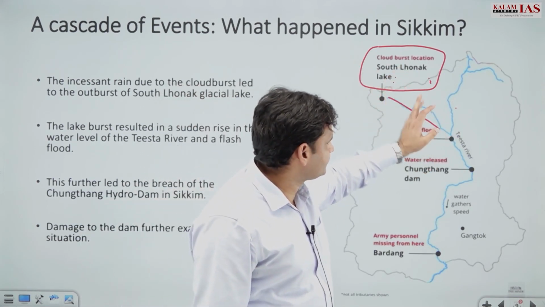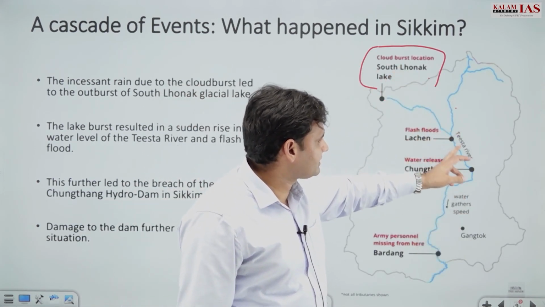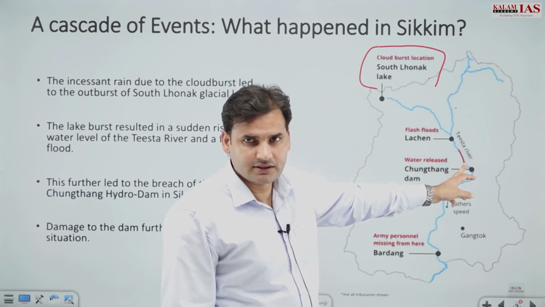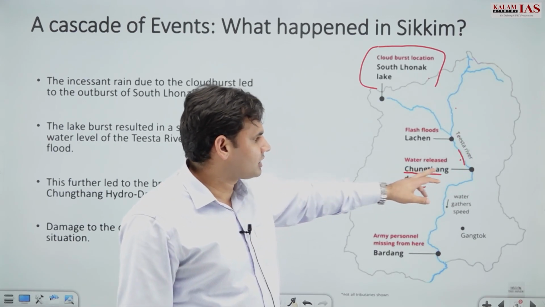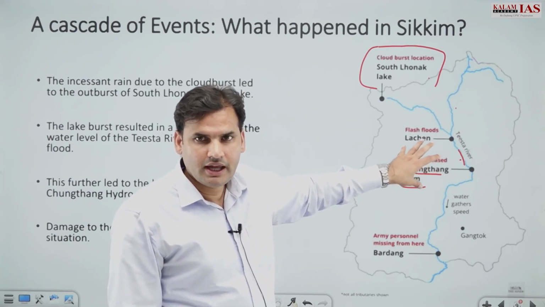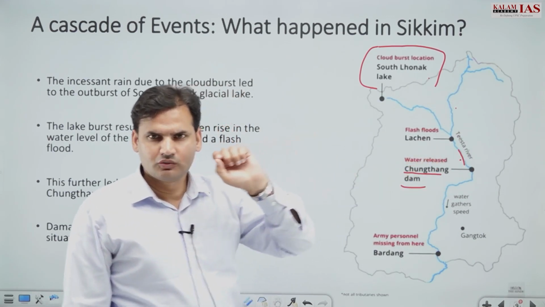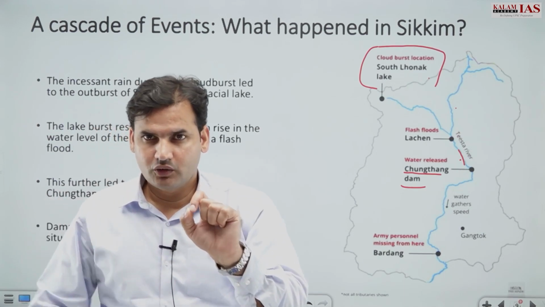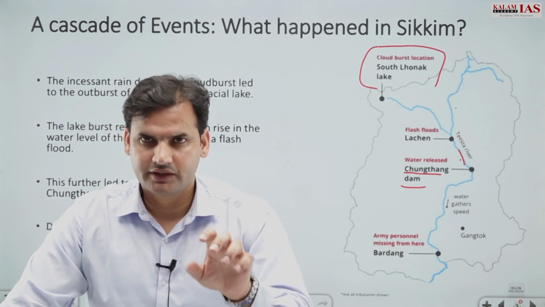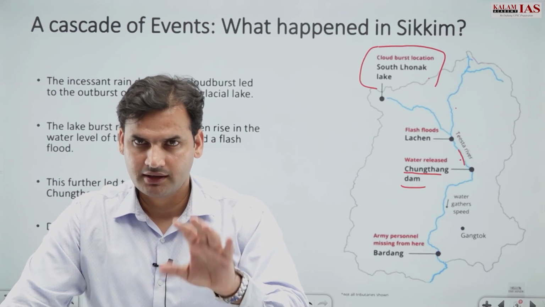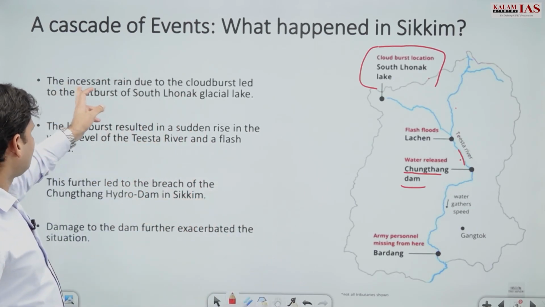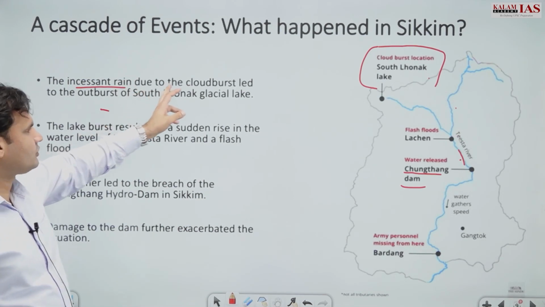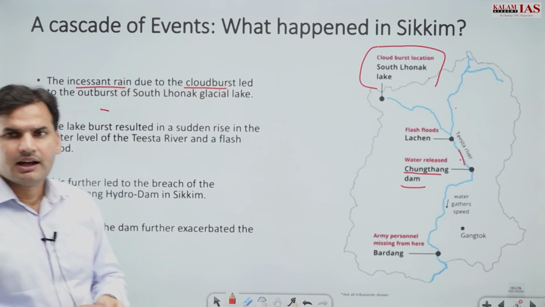And then we have, you can see which river is there. This is Teesta River, right? This is Teesta River and the name of the dam is Chongthang Dam. So these you have to remember. So what has happened? What has led to this catastrophic event which has claimed several lives? So the incessant rains were because of cloudburst.